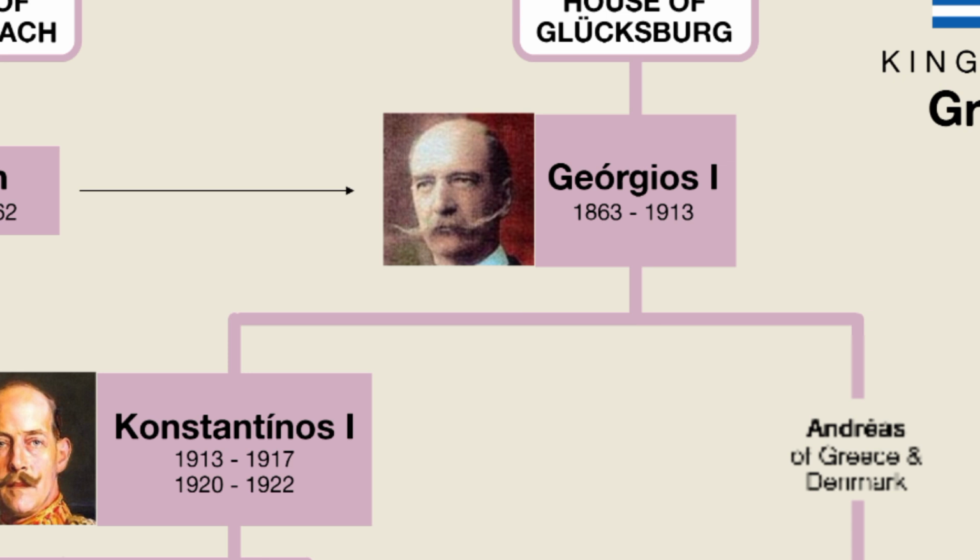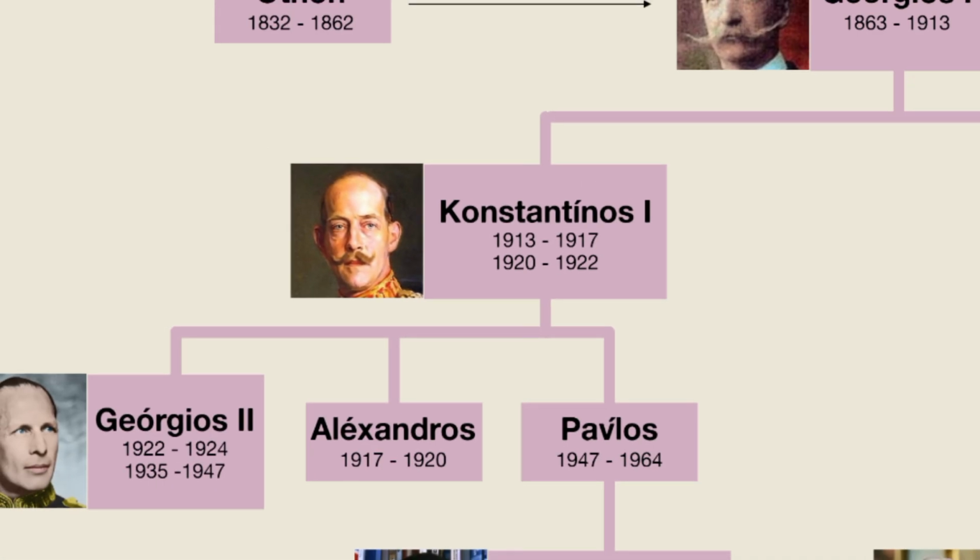George I was the longest reigning monarch of modern Greek history. Under his reign, the Greek territory greatly expanded, with Greece being able to maintain control of Crete for the first time in centuries. However, all good things must come to an end, as on March 18, 1913, George I was assassinated in Thessaloniki by an alleged Greek anarchist named Alexandros Schinas. After this incident, his son Constantine, then aged 44, ascended the throne as Constantine I, Konstantinos I in Greek.